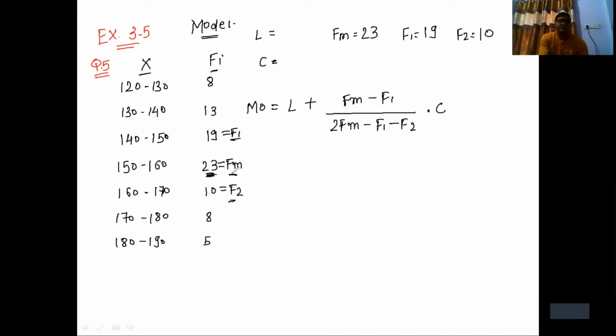Now against Fm there is one class given, 150 to 160. The difference is 10, so C, the class interval, is equal to 10.